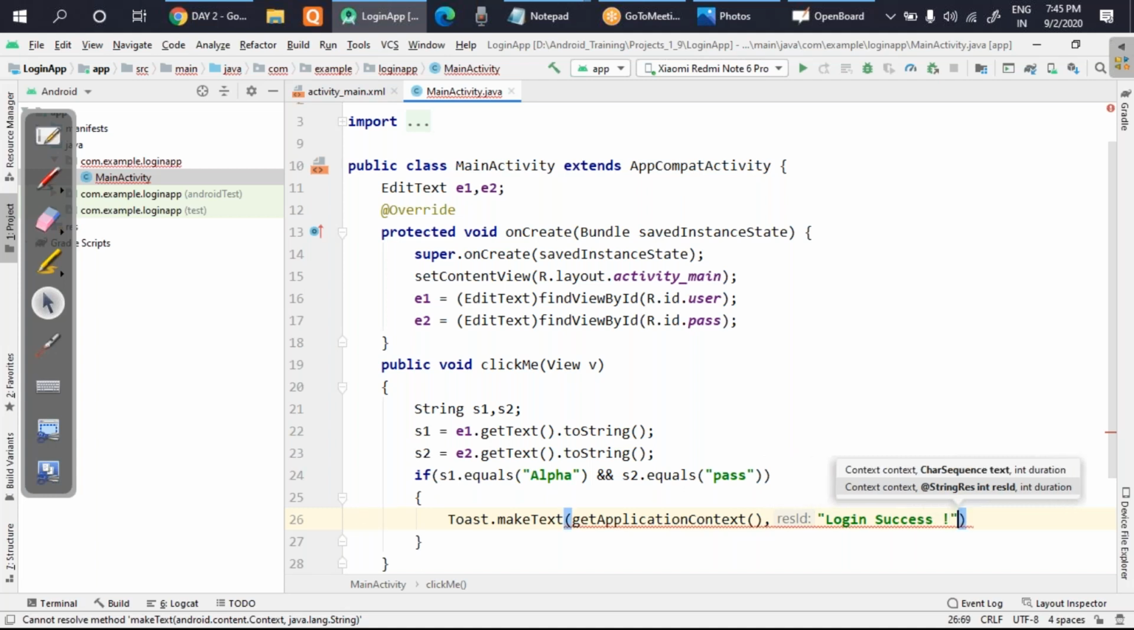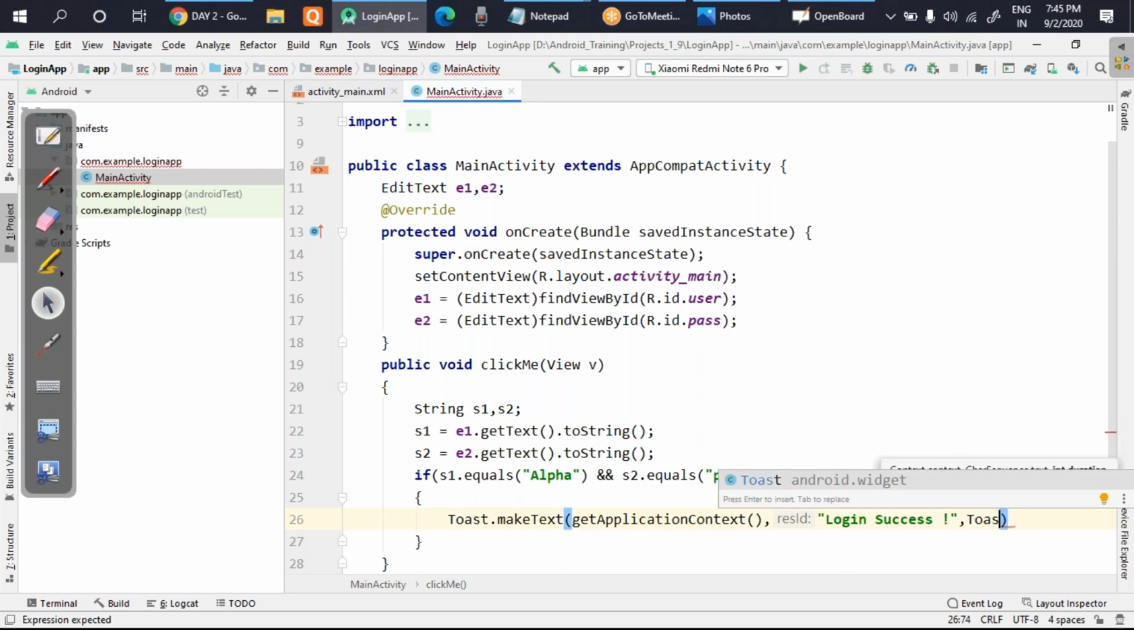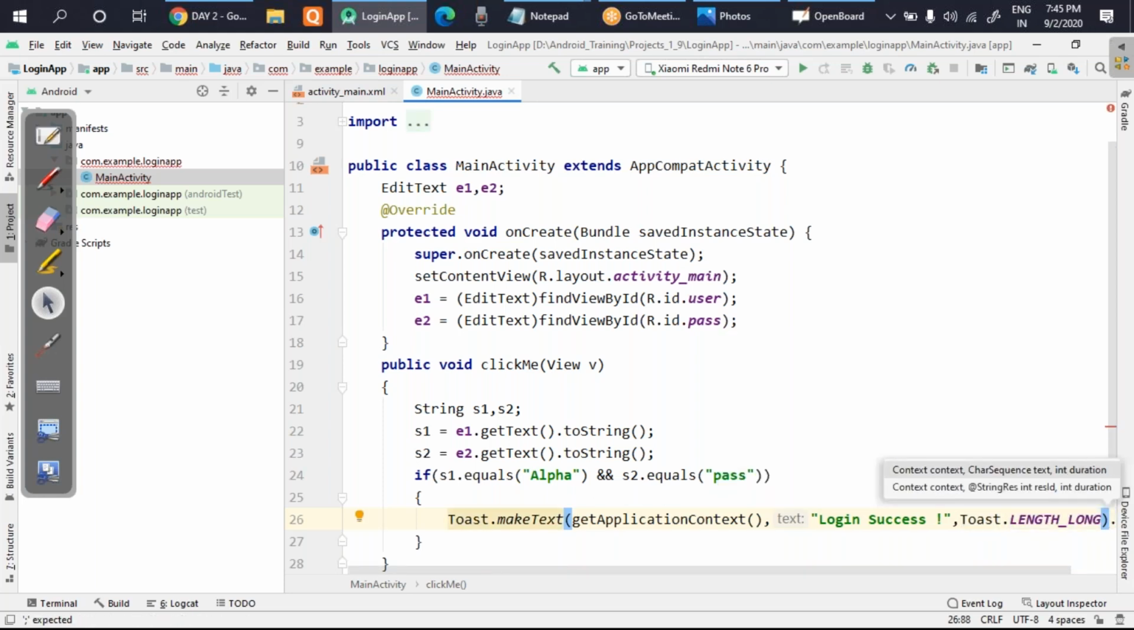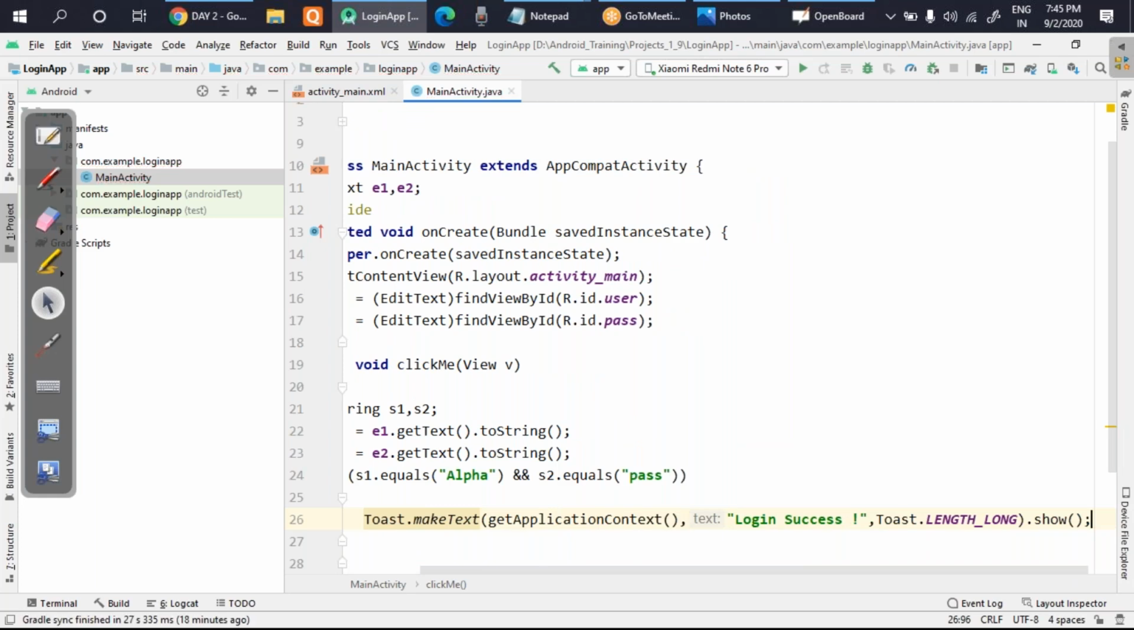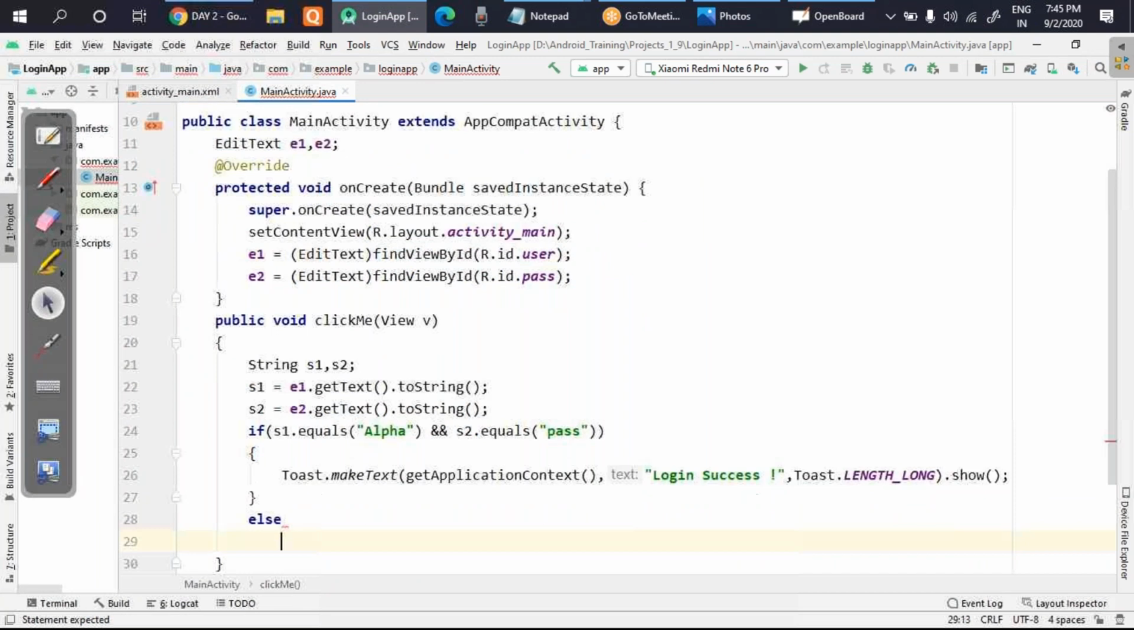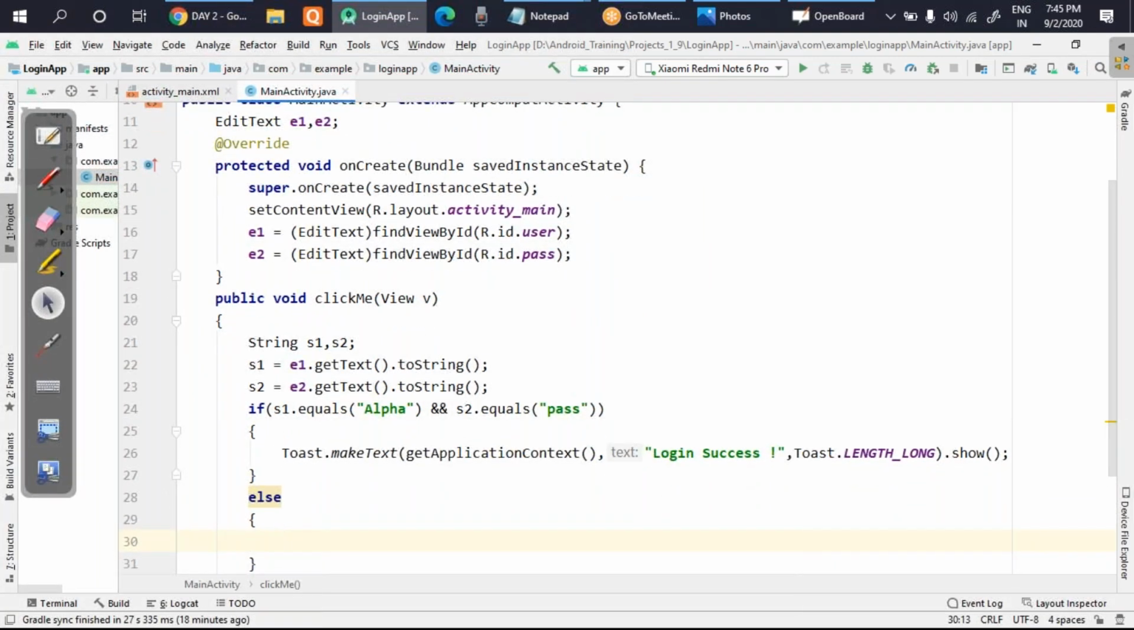Then I'll give a time also, that is Toast dot LENGTH_LONG, and we will call the function show also, so that the message can be displayed. So if this condition is true, the message login success will be given. Else I will display some other message, that is login denied. I'll quickly copy this so that it becomes a little bit faster, and I'll just change the message to login denied here.